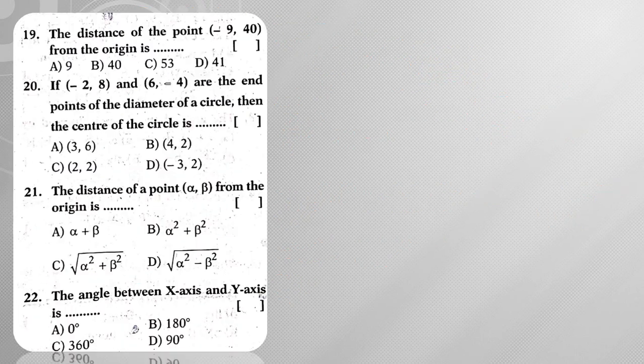Next, moving on to question number 19. The distance of the point minus 9 comma 40 from the origin. You know the formula: it is nothing but square root of 9 square plus 40 square. 40 square is 1600 plus 9 square is 81, so 1681, which is the square of 41. Hence the answer is 41.